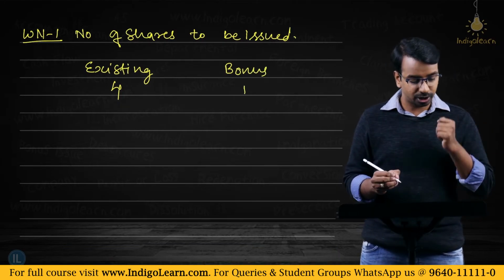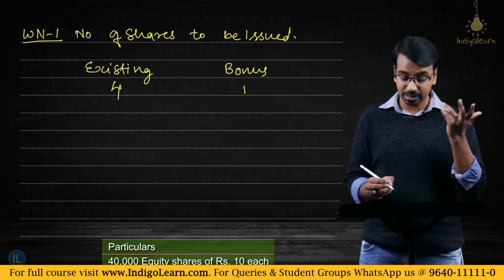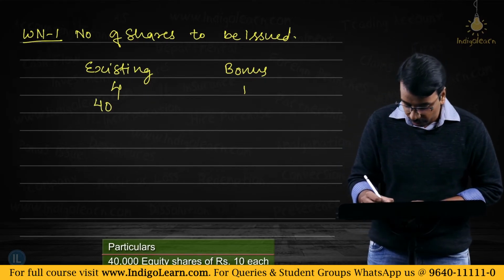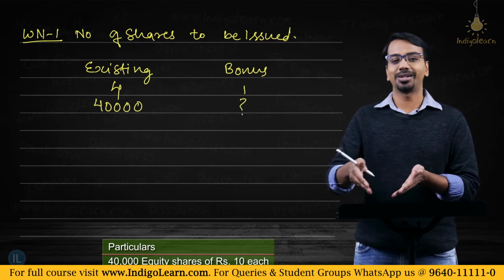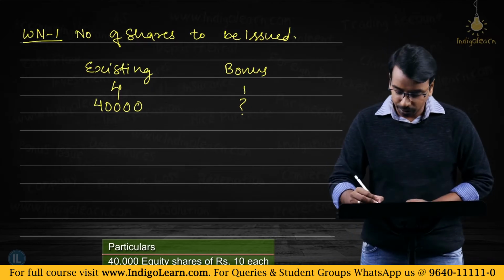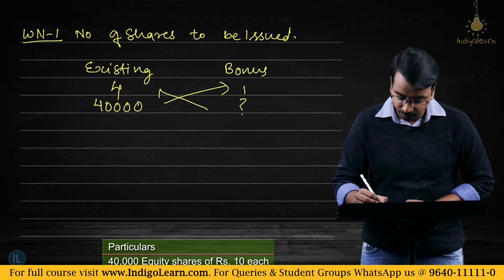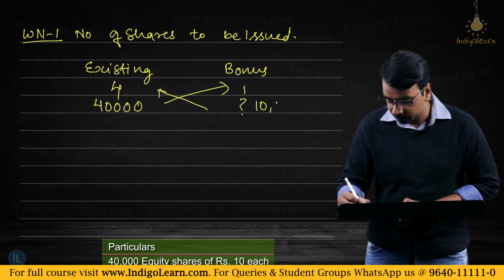Now how many existing shares are there? 40,000. Are they all fully paid up? Yes, 40,000 into 10, 4 lakhs. They are fully paid up. So you have 40,000. How much will be the bonus shares? Now in this case, it's straightforward. If 4 becomes 1, 40,000 will become 10,000, or you can do a simple cross multiplication. That is 40,000 into 1 divided by 4, you get